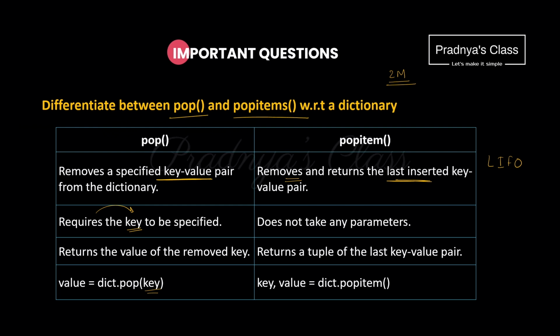Here is the third difference: what the method returns. The pop method returns the value whereas the popitem method returns the key value pair. As a fourth difference, here is the syntax. So note it down properly.